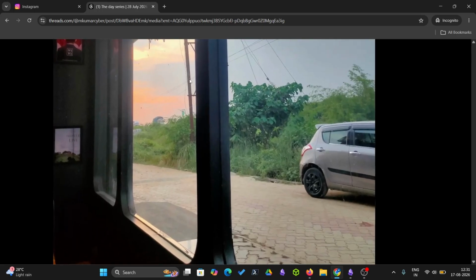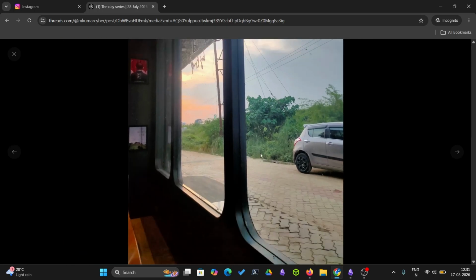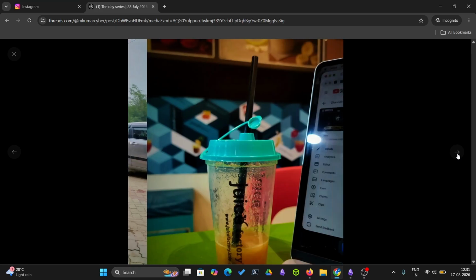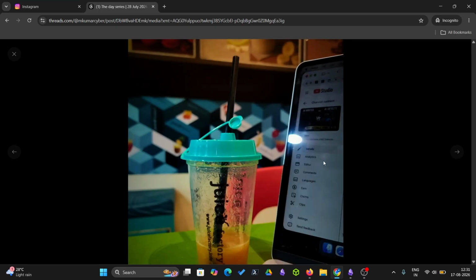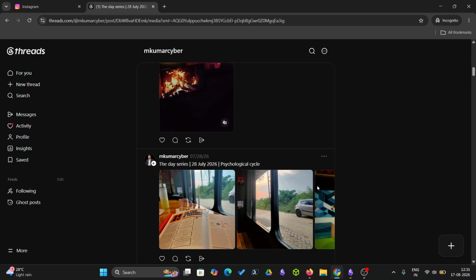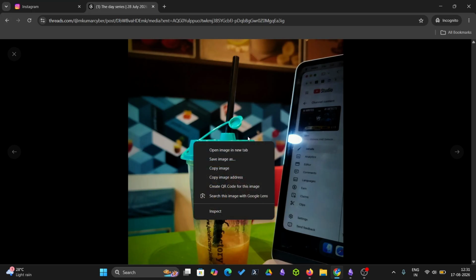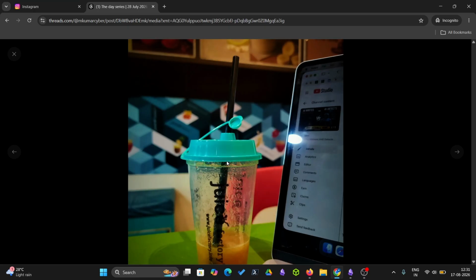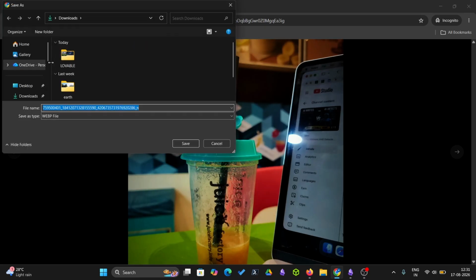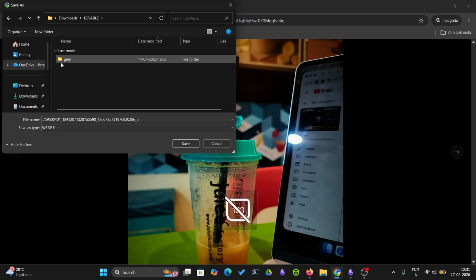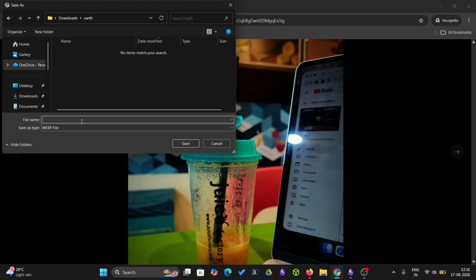You can see a car and a particular weather format. This is a kind of cafe or something. So this is how you can look at it, and you can see that this is the Juice Factory, something like this. So what am I going to do if I save this image? Okay, let us do that in Lovable Earth.